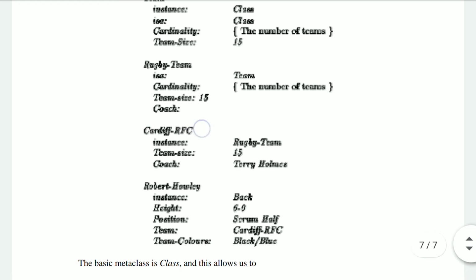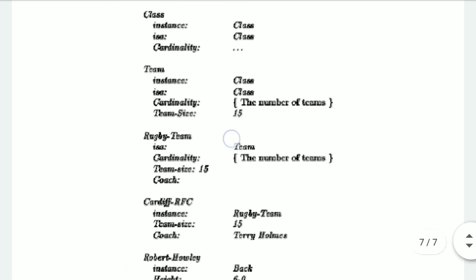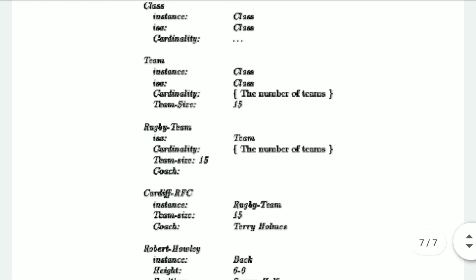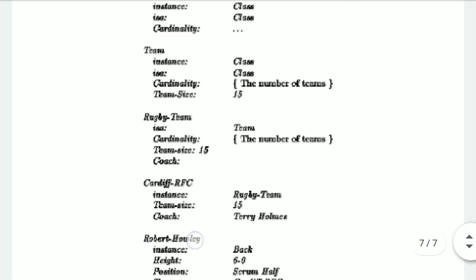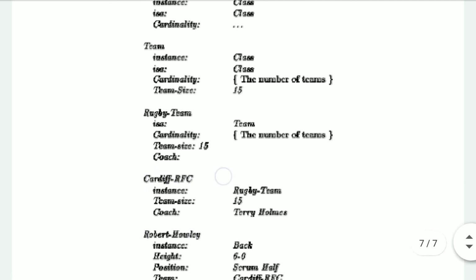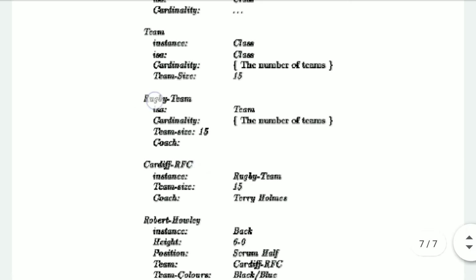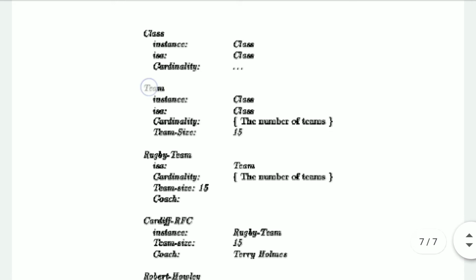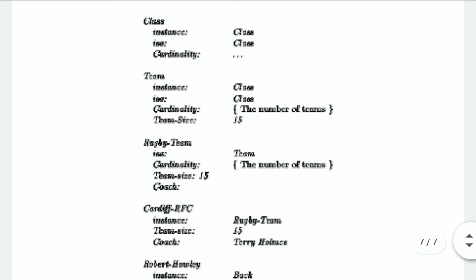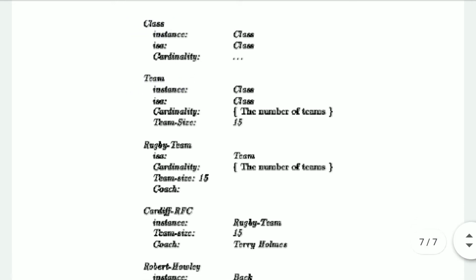Moving from class down to that particular player, we call it a top-down approach, whereas moving from the player upwards via the team name to which he belongs, then to the type of team, that means rugby team, then to the higher class of team, and after that to the class it belongs to, we call it the bottom-up approach.